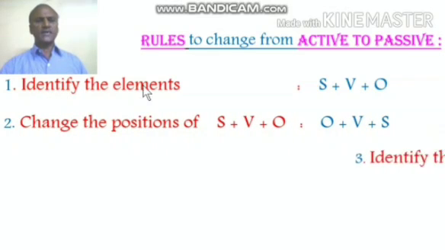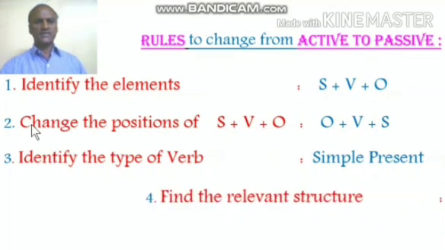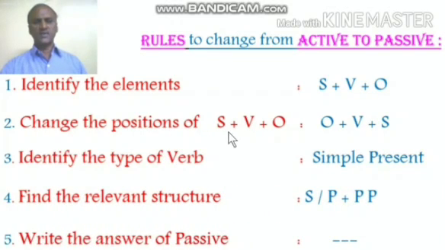The first rule says identify the elements. Elements means subject, verb, object. Find out first. Second rule says change the positions of subject, verb, object. That is reverse the object as subject, subject as the object. Third rule says identify the type of verb you have got. For example, here simple present.